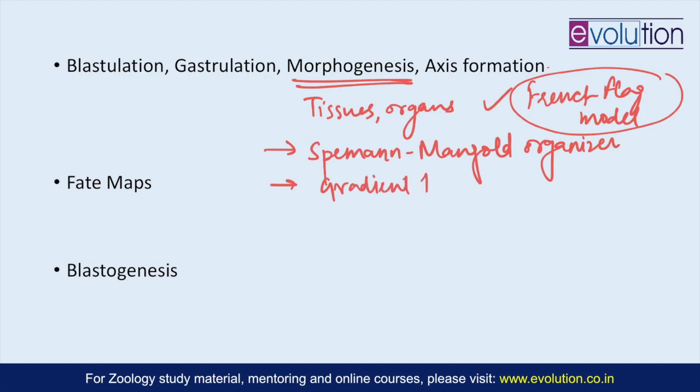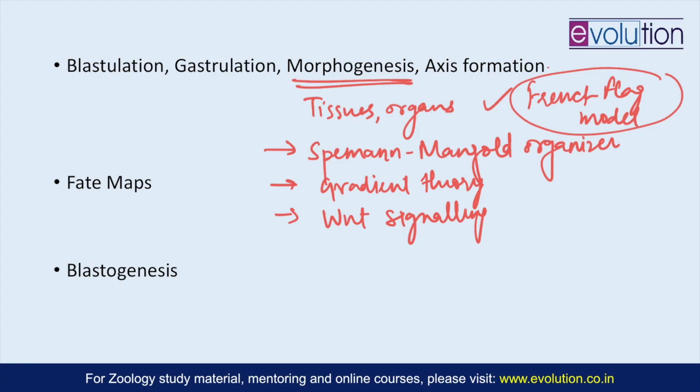Then the Wnt signaling pathway plays a very important role in morphogenesis and in the dorsoventral axis formation in frogs, so that is also important. And with respect to chick, the posterior marginal zone of chick epiblast cells initiates the primitive streak formation, and what are the different genes involved in it, that is also something you should focus on with respect to morphogenesis in chick.